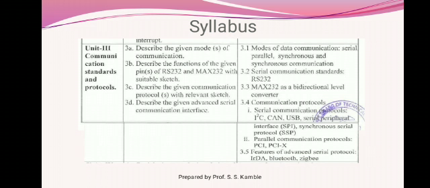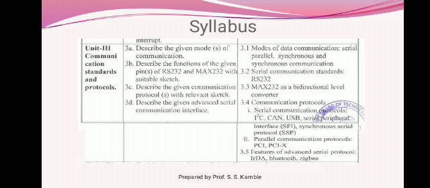The next chapter is communication standards and protocols. Here in this chapter, we have to discuss the modes of data communication. Data is generally transmitted in various forms such as serial, parallel, synchronous, asynchronous communication. Here in serial communication standards, we have to discuss RS-232, that is nothing but Recommended Standard 232. Then after that we have to discuss the bidirectional level converter, which is nothing but the MAX 232.